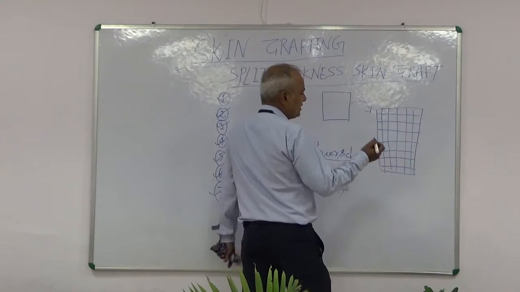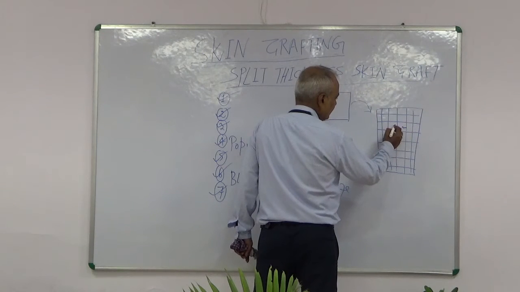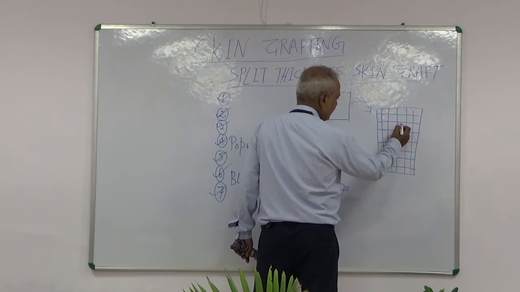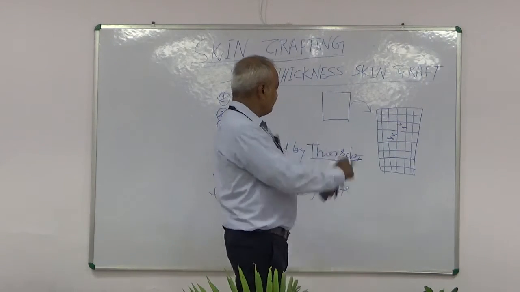Healing occurs by epithelialization from strands of mesh.